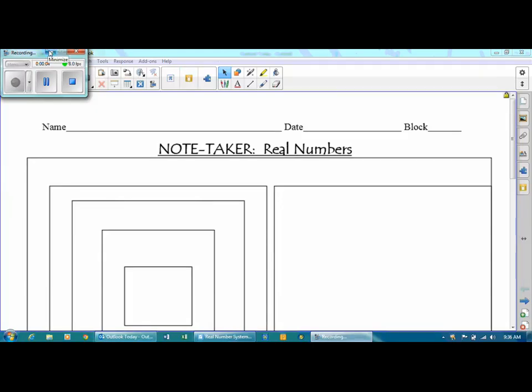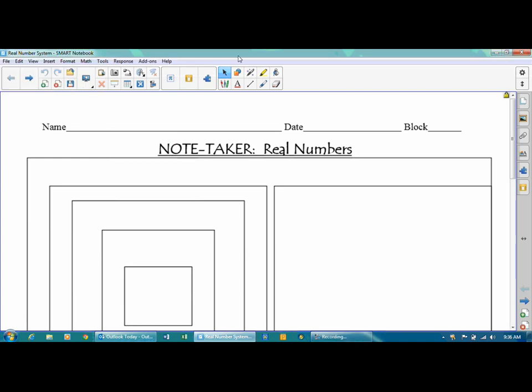Alright, right now we're going to be talking about the real number system. The real number system are the numbers that we pretty much deal with every day. They're what we use all the time. Every number you've ever dealt with has been a real number.